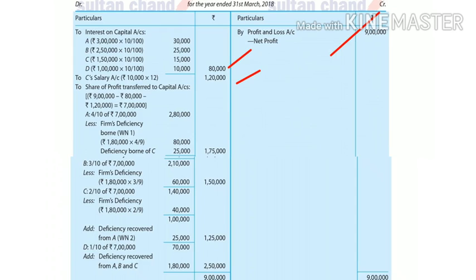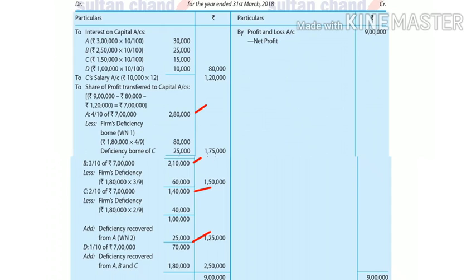This is the profit, and now it has to be distributed in the ratio 4:3:2:1. You can see that A has got 4/10 of the 7 lakh profit, 7 lakh into 4/10, which is 2,80,000. Similarly, B got 2,10,000 as his profit, C got 1,40,000, and D got 70,000. This is the actual profit.